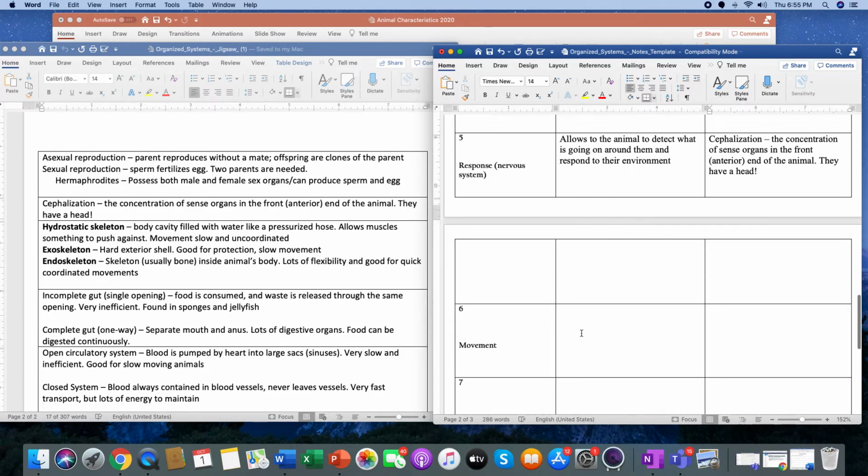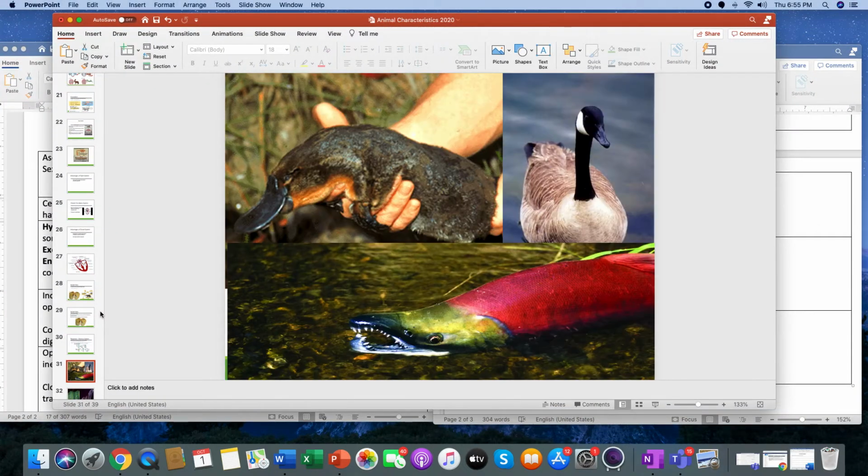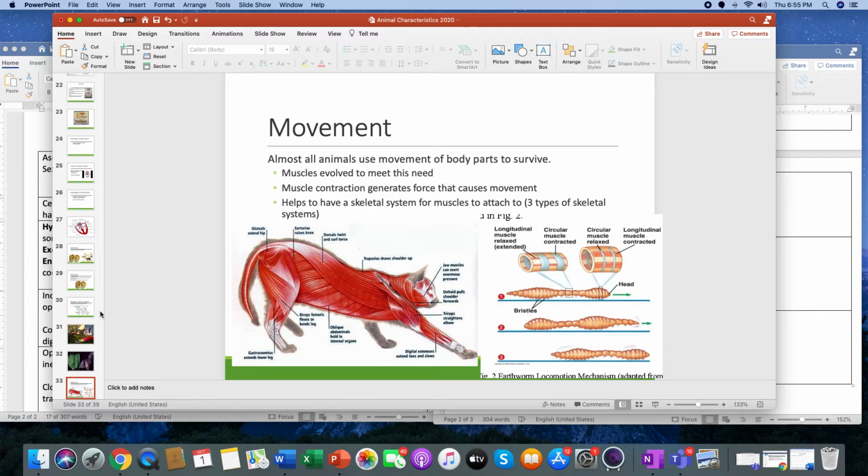All right, so now we're going to keep on trucking to movement. That should be the next one. Movement. Most animals use movement of their body parts to survive. Muscles evolve to meet this need. Muscles contract. Contraction generates force that causes movement. It helps to have a skeleton for muscles that attach to the system.